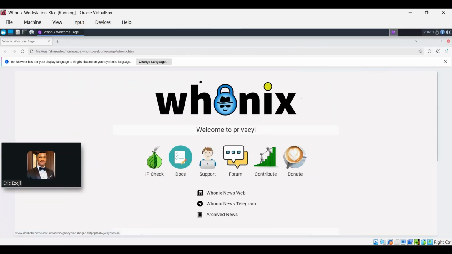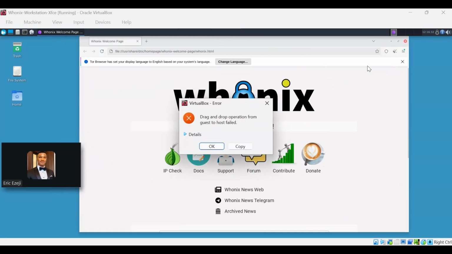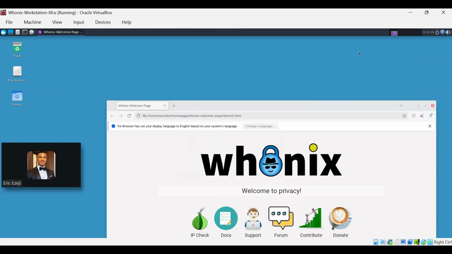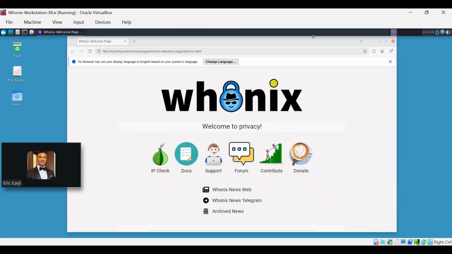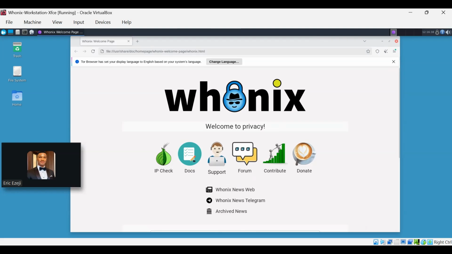It has loaded. So as you can see, this is the best tool for browsing the dark web. The internet consists of three layers, right? You have the surface layer, which is where you browse Instagram, YouTube, and the rest of them.